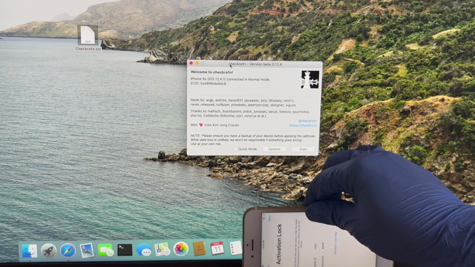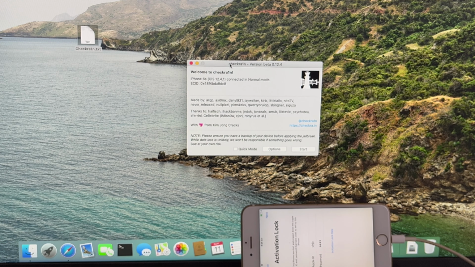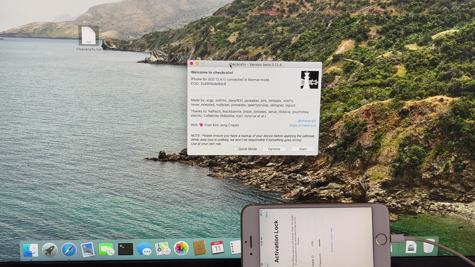You can now see that this iPhone 6s is currently iCloud activation locked. Connect your iPhone and click on the Start button. Your iPhone enters recovery mode.